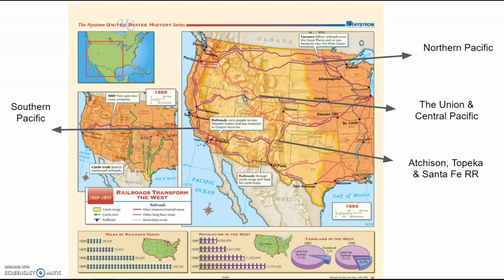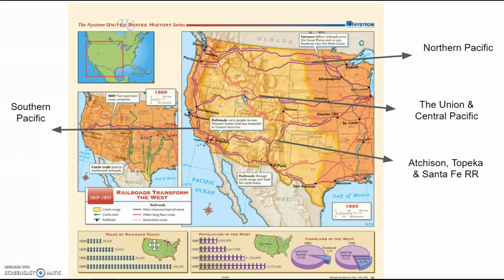Here again, another map that shows us the four other transcontinental railroads. So the Southern Pacific covers California all the way to New Orleans. We have the Atchison, Topeka, and Santa Fe Railroad, sometimes only known as Santa Fe Railroad, that crosses a little bit through the Southwest. We have the Union and Central Pacific, again, the one we saw earlier. And then we have the Northern Pacific up north that, again, crosses the United States from east to west.